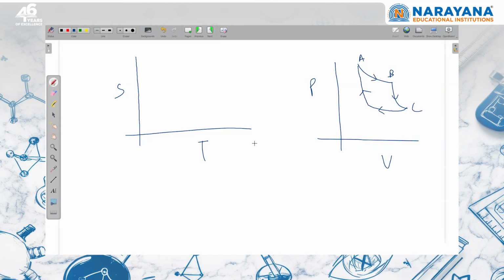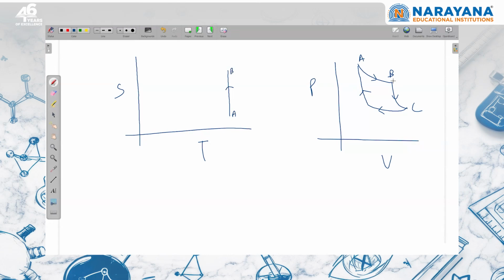So if I try to draw this graph, moving from A to B, volume is increasing, temperature is constant, and the entropy change is nR ln V2 upon V1. So we can say entropy is going to increase. So when I'm moving from A to B, I can write like this.